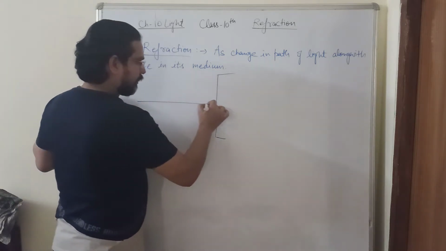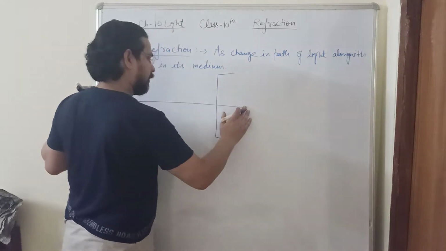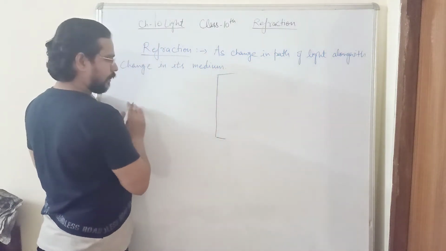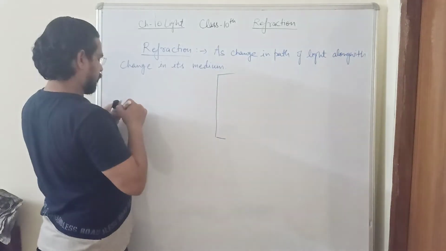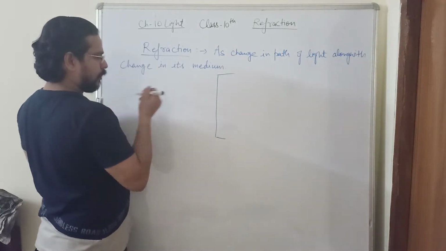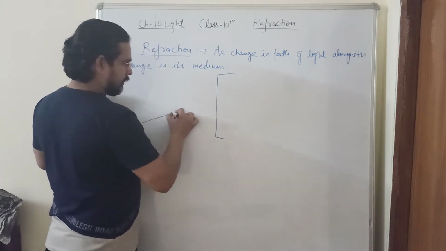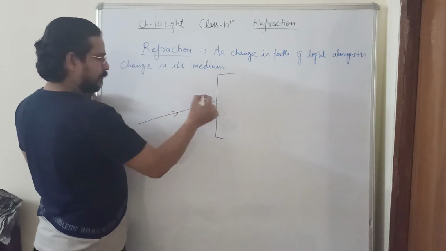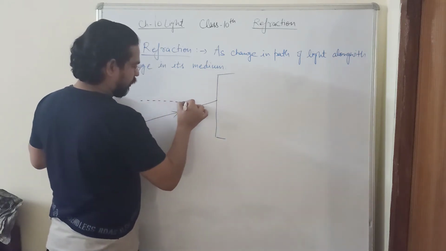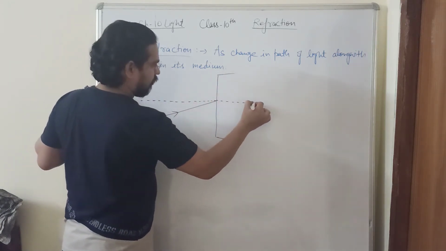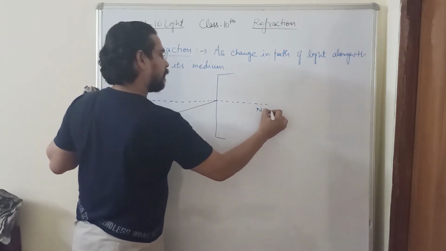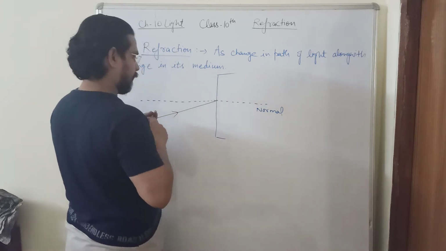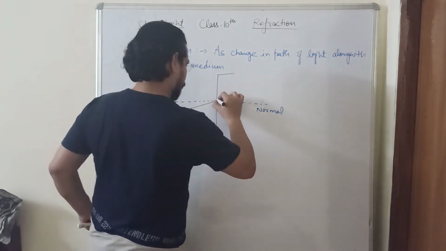and this is my normal which I should draw dotted. And let me use this black color for the ray of light. So this is my incident ray of light, and at the point of refraction a perpendicular line is imagined which is known as normal, and this is the expected path of the ray of light.